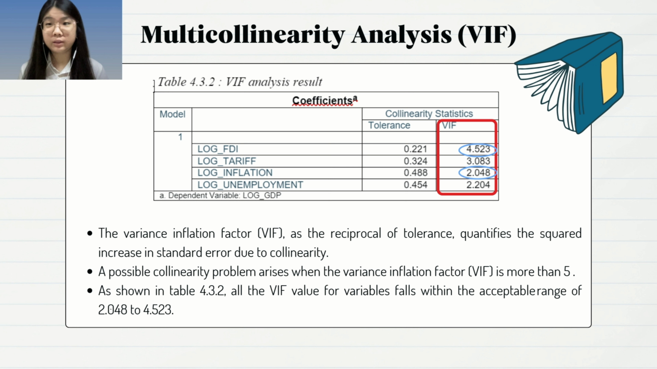This slide is showing the VIF values that we tested. The VIF value is the reciprocal of tolerance, and it quantifies the squared increase in the standard error due to collinearity. There might be possible collinearity problems when your VIF value is more than 5. However, if you look at the diagram, we have acceptable VIF values, where the smallest one is inflation with 0.048, and the highest one is FDI with 4.523. So I would say that there are no multicollinearity issues in our study.